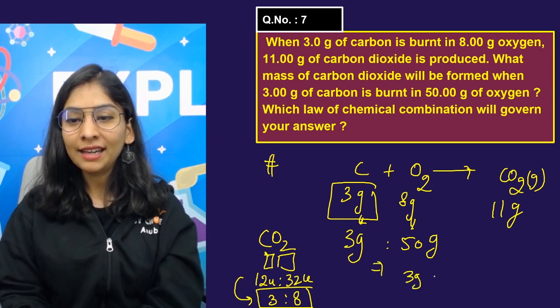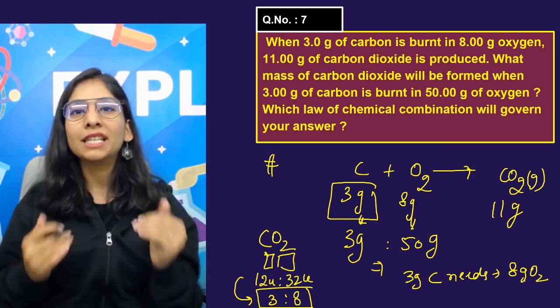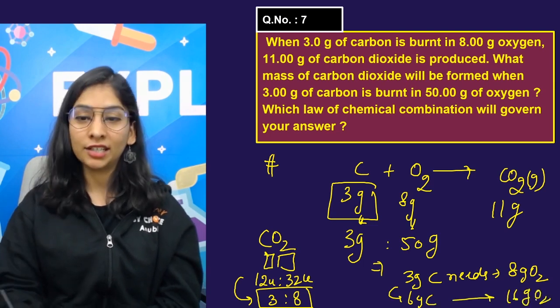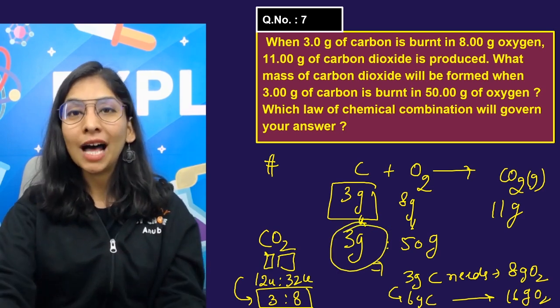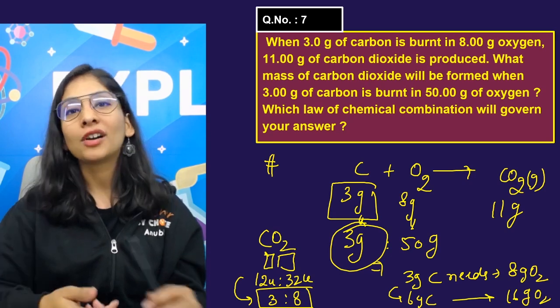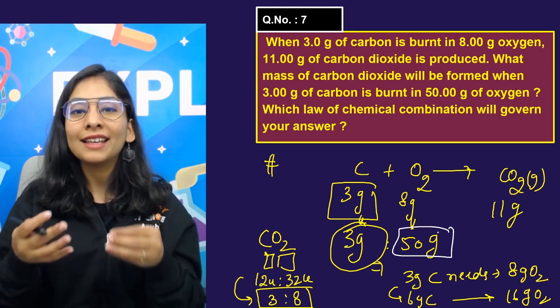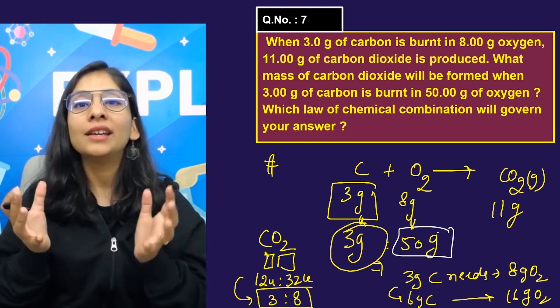Means 3 gram of carbon needs 8 gram of oxygen. That's a simple ratio, and its multiple is also possible, like 6 gram carbon needs 16 gram of oxygen. So can you see the point? 3 gram of carbon can only react with 8 gram of oxygen. Even if you're taking 50 gram, that is not making any sense. This reagent is something that we are having extra.